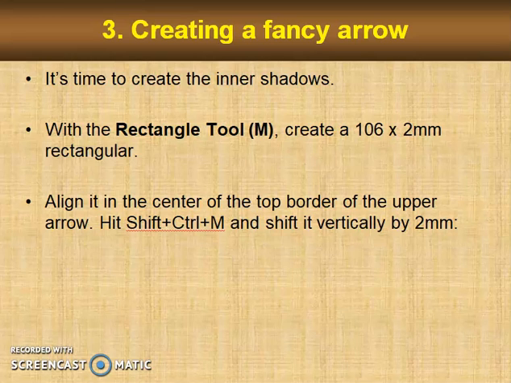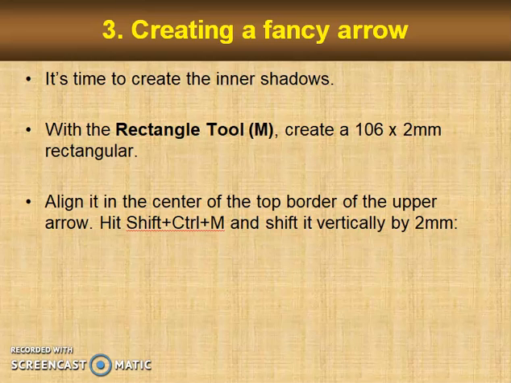It's time to create the inner shadows. With the rectangular tool, create a 106 by 2 mm rectangle. Align it in the center of the top border of the upper arrow. Hit Shift plus Control plus M and shift it vertically by 2 mm. This time click OK, because you need to move this element without creating a copy.